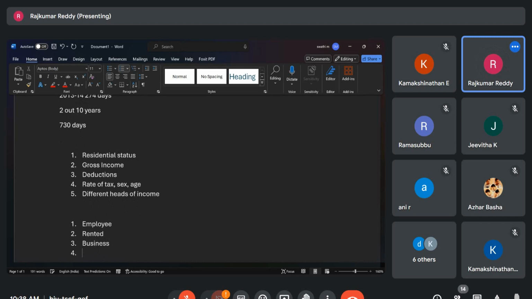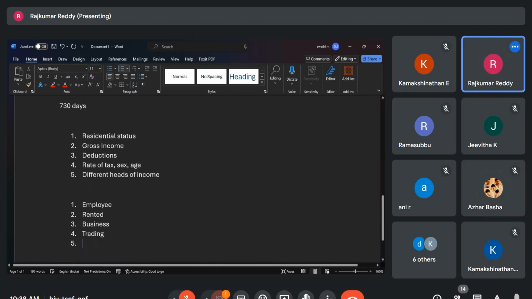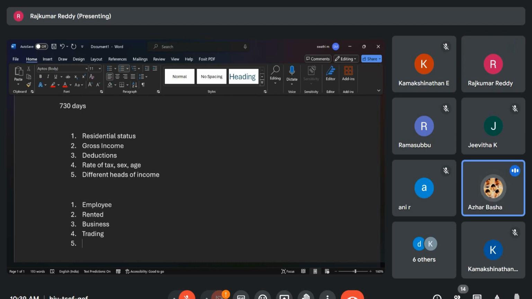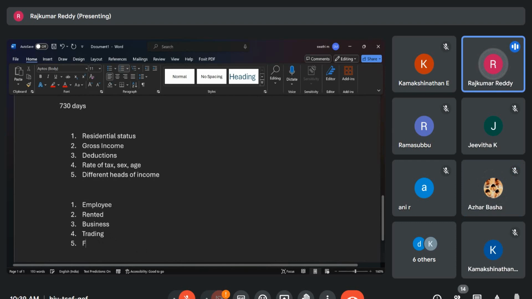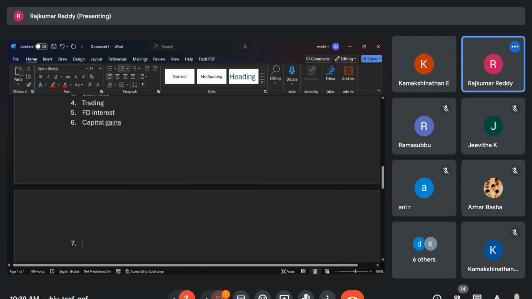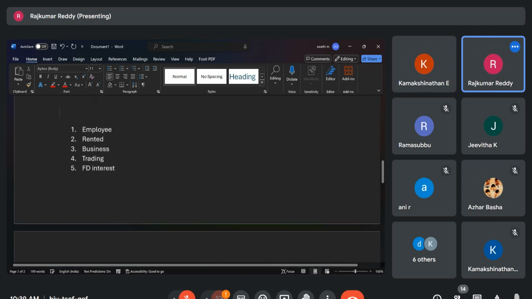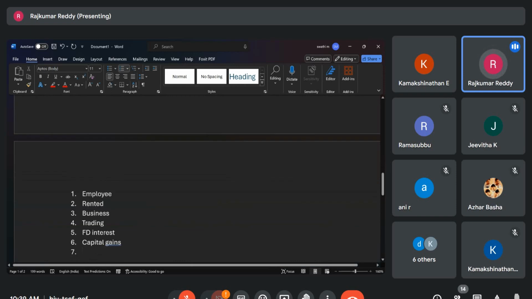Next, trading. Next, whether FD and mutual fund will be covered under this one. Okay, I'm writing FD interest. Next, capital gains. Okay, enough. I will write it.